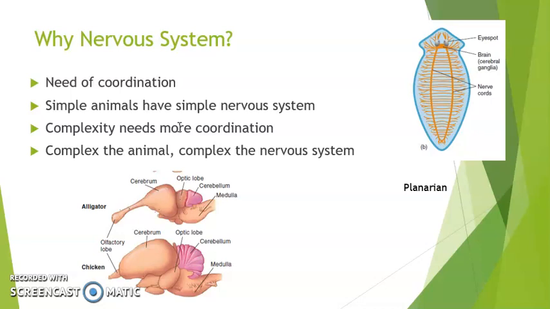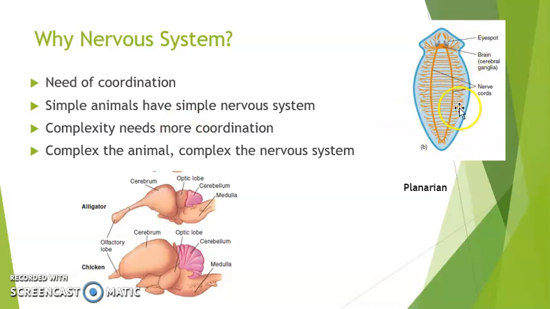Each system consists of so many organs which have to connect to each other, and then all of these systems have to connect to each other. They also have to respond to the environment. That complexity needs more coordination among the body systems and with the environment in which they are surviving and have to live. So the more complex the animal, the more complex the nervous system.